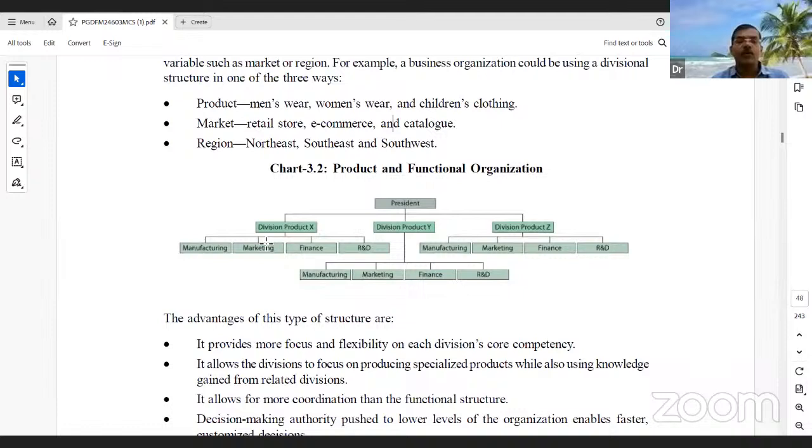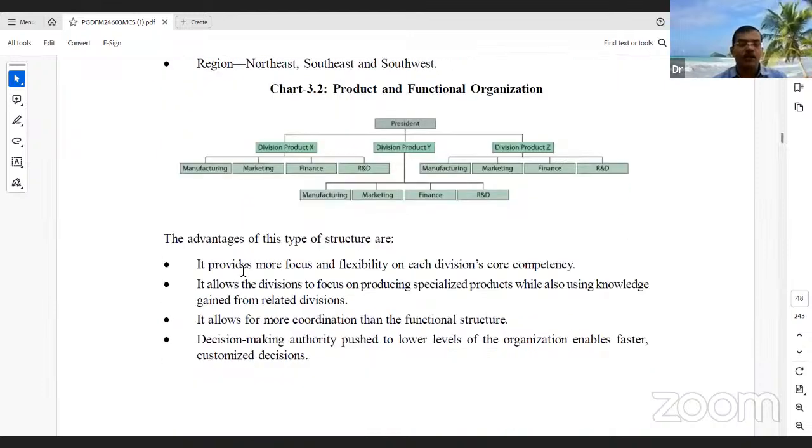We'll take one more chart for further analysis: product and functional organizations. There is one president, and the total organization is divided into three divisions: Division X, Division Y, Division Z. Under Division X there are four departments, similar in all divisions: manufacturing, marketing, finance, R&D.